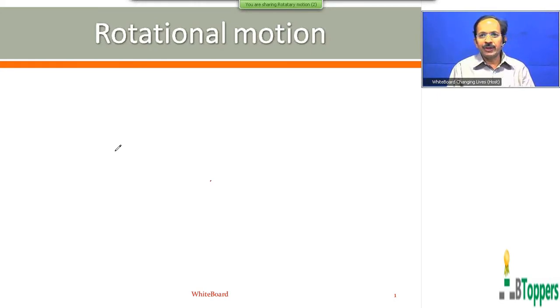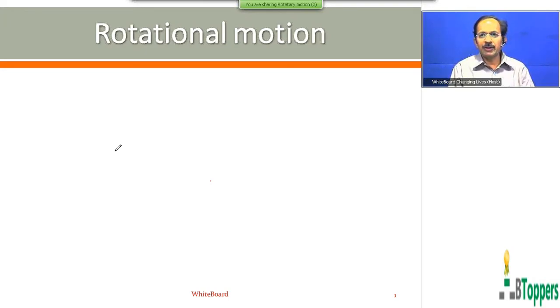So now I'm going to start the new chapter, rotational motion. The same chapter has slightly different headings in different books. In some textbooks the heading may be given as rotational mechanics or rotational dynamics, or it may be split up into two chapters in some of the books.